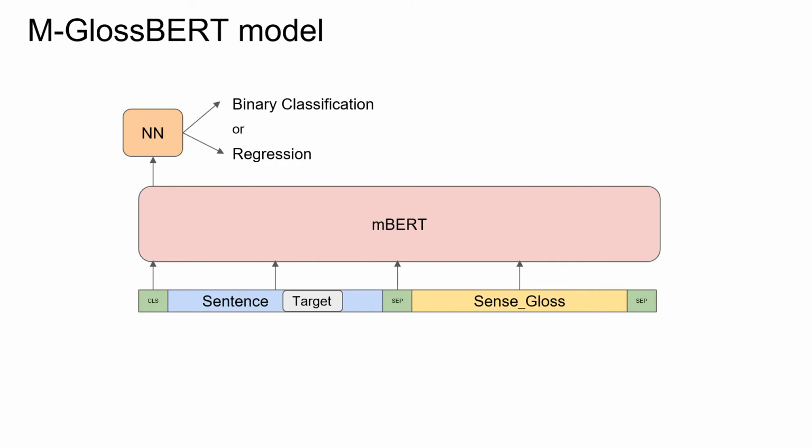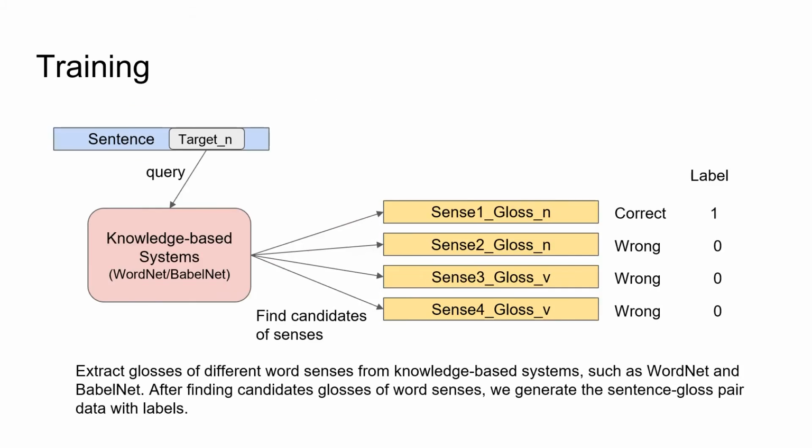First, we replace BERT with multilingual BERT, and the sentence-gloss pair will not only be in English. The CLS token is used for downstream tasks like classification or regression. In the training stage, we will query our target words in a knowledge-based system like WordNet or BabelNet to find candidates of senses. We will label the correct sense as 1 and the wrong senses as 0. By doing so, we can generate sentence-gloss pair data with labels.